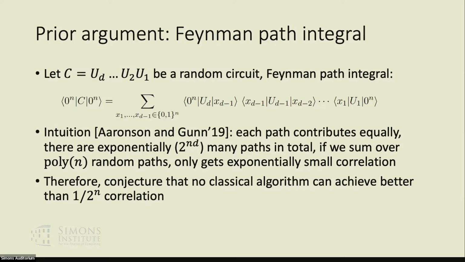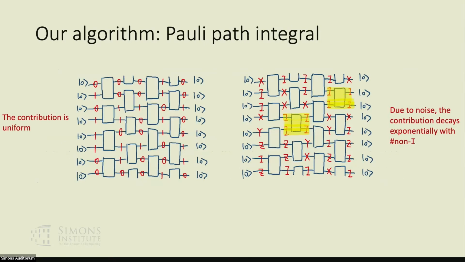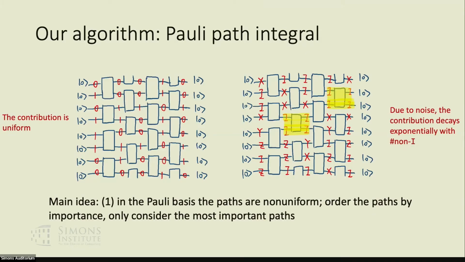This seems very reasonable. And in fact, our classical algorithm is actually based on the same idea, which shouldn't work, but somehow now it works if we consider different bases. So what we do is to consider the path integral in the Pauli basis, which we call Pauli path integral. And the algorithm has 2 main ideas. The first main idea is that in the Pauli basis, the paths are highly non-uniform, unlike in the computational basis.